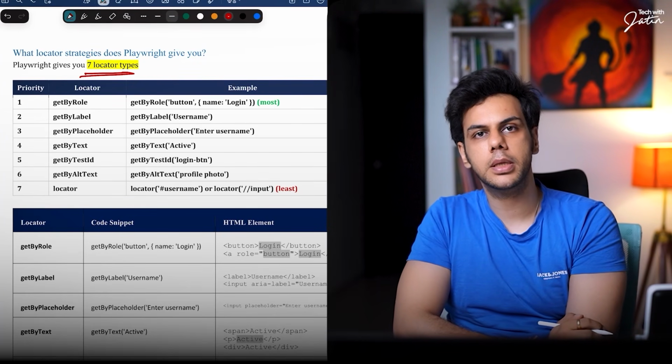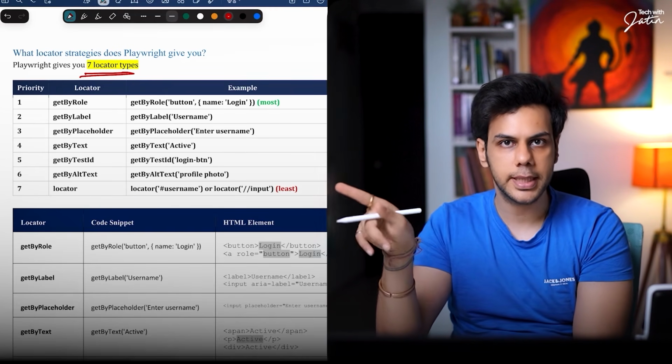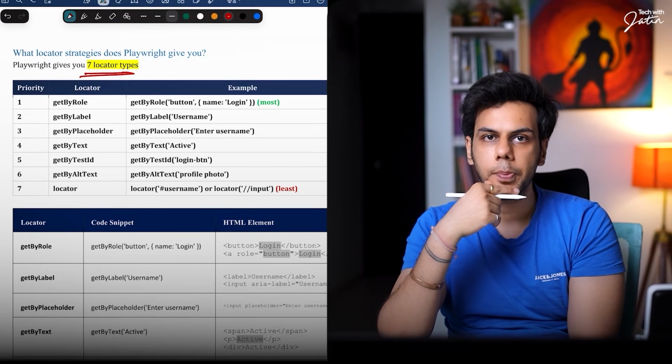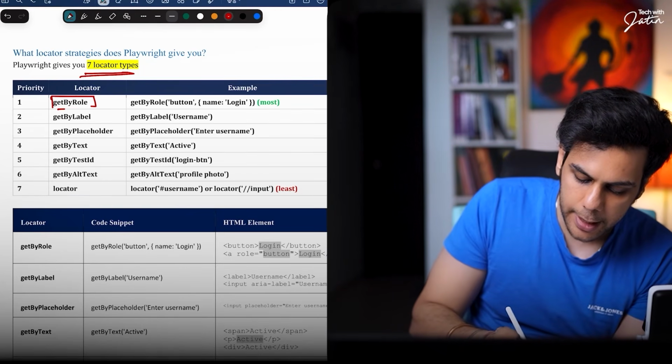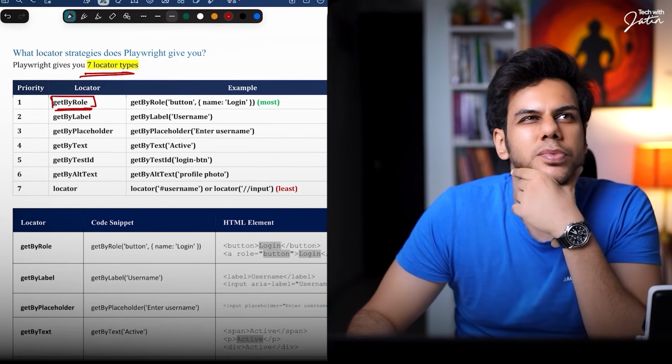You want to make a note of this particular stuff. People who are part of the YouTube Tech with Jatin membership, you're going to find the notes in the download section. So when we are talking about the locators, the first locator that Playwright gives us is get by role. Now, what do you mean by role? See, every HTML element has an implicit role.